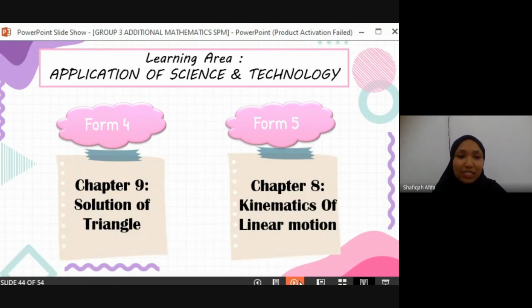For your information, the second learning area is application of science and technology. As you can see, for Form 4, the topic that has this application of science and technology is in Chapter 9, which is solution of triangle, while for Form 5 it is in Chapter 8, which is Kinematics of Linear Motion. Next.